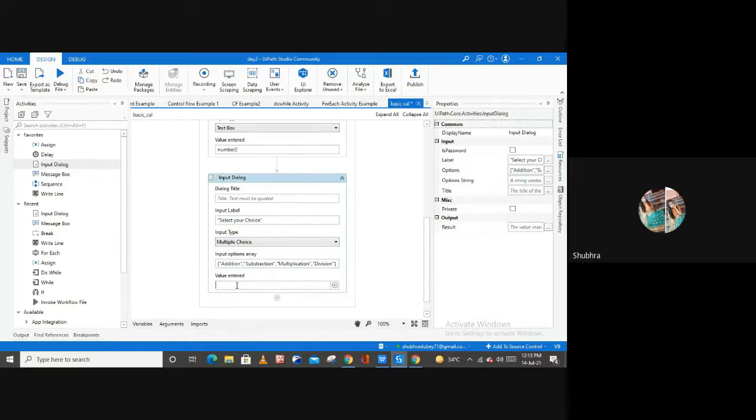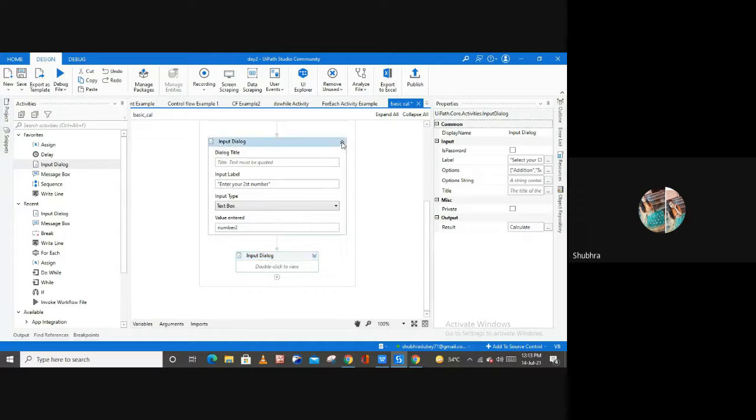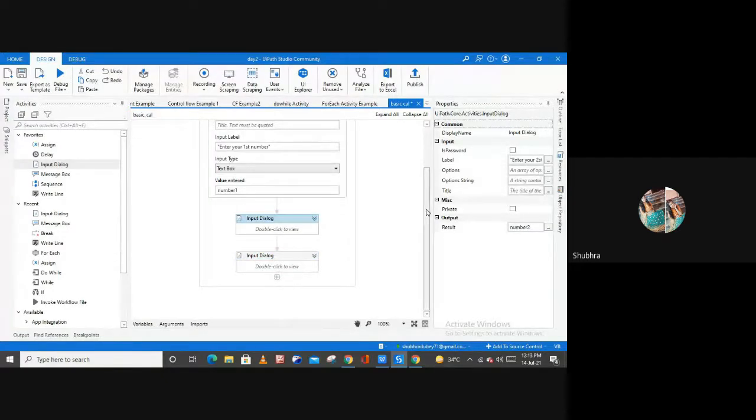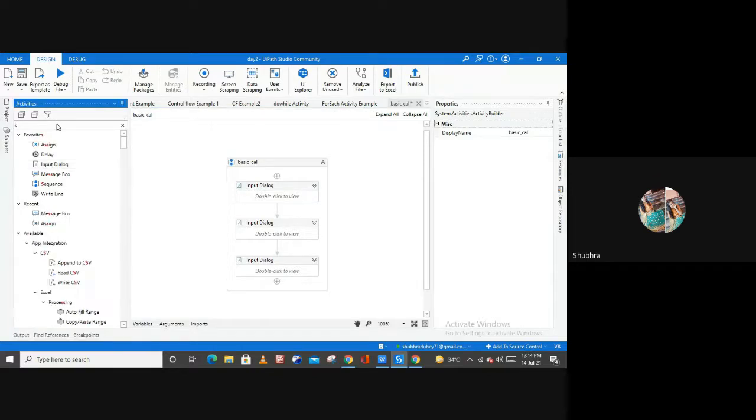Here I'm going to create one more variable, and I'm going to name this variable calculate. After this, let me first minimize all these input dialog box activities. We have used three input dialog box activities, and after this I'm going to use my switch activity.